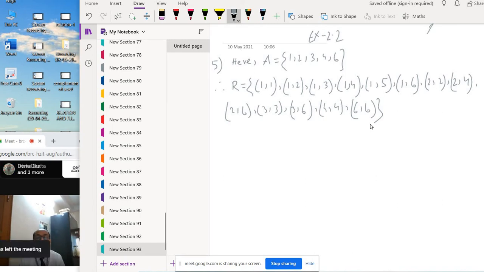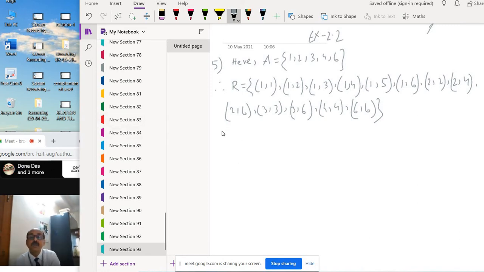Okay. Next question is, find the domain of R. So domain, we know, first elements are the domain, and next one is, find the range of R. So second elements are the range. So write domain.